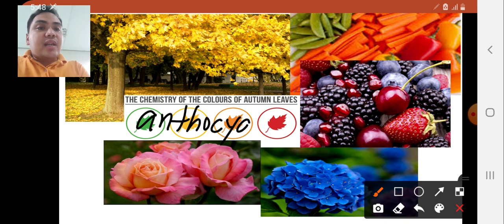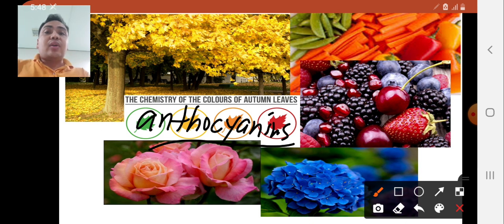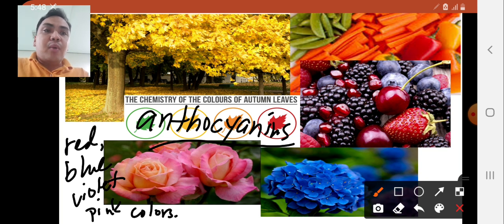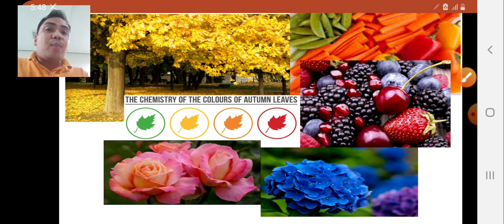So you have anthocyanins. Anthocyanins are colored pigments that are non-photosynthetic. And they are responsible for the red, blue, violet, and pink colors of the plant. Usually, their main purpose is for pollination, since vibrant colors can attract more pollinators like insects and birds. So that will be the chromoplast under photosynthetic and non-photosynthetic.